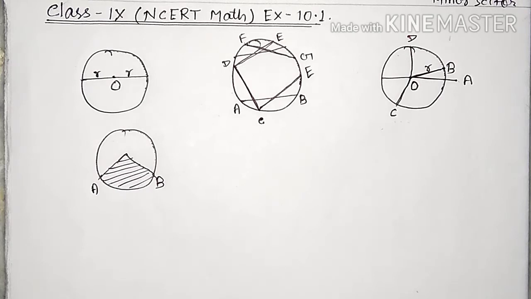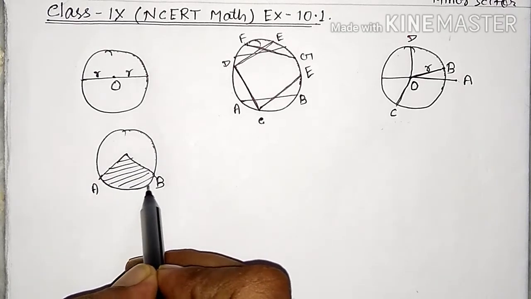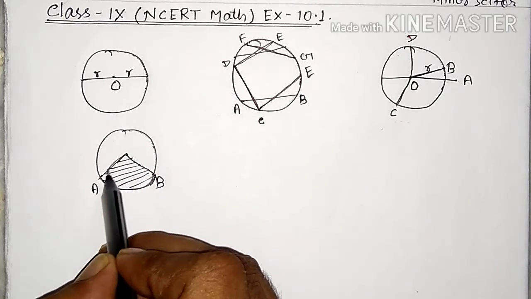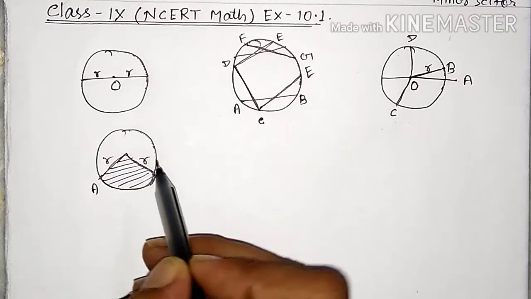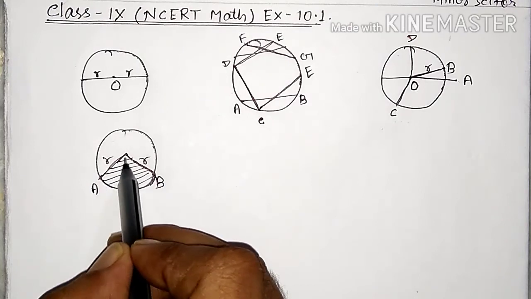What is the sector? The region between an arc and the two radii joining. This is one radius and this is another radius. The plural form of radius is radii. There are two radii.